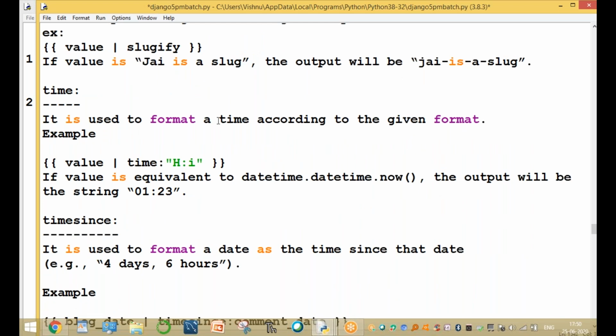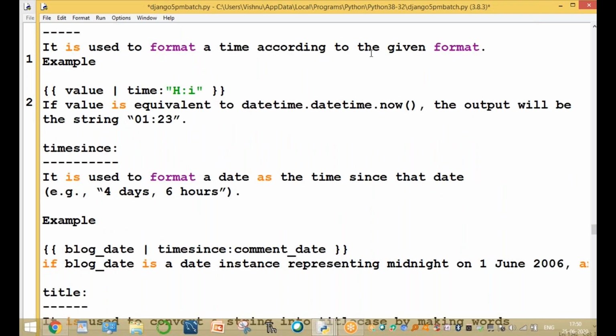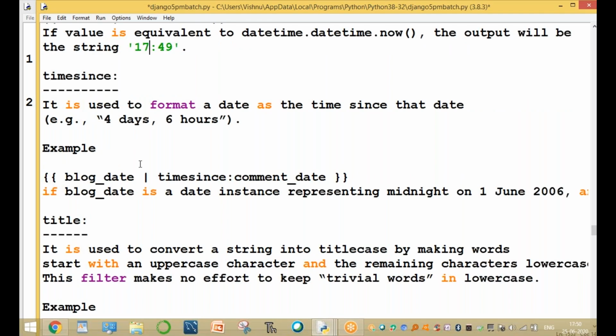Another one is time. It is used to print the given time. It is used to format time according to the given format. Now the time of hours and minutes: for example, 5 o'clock and 49 minutes, which is 12 plus 5, so 17:49. Clear, guys?